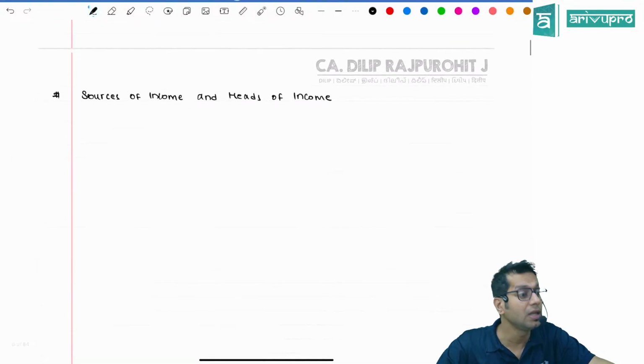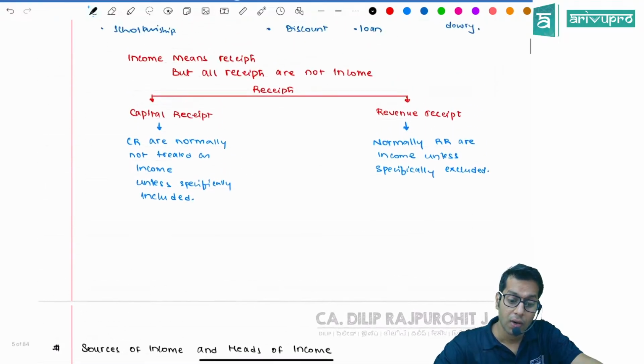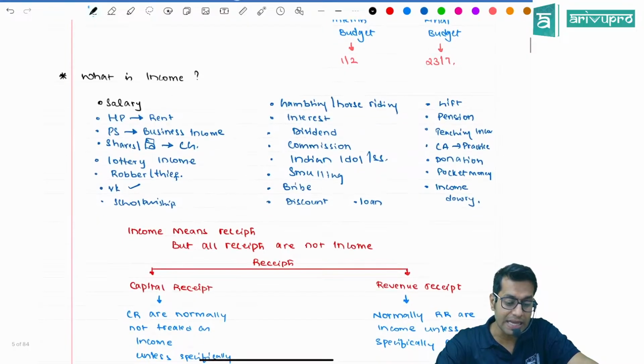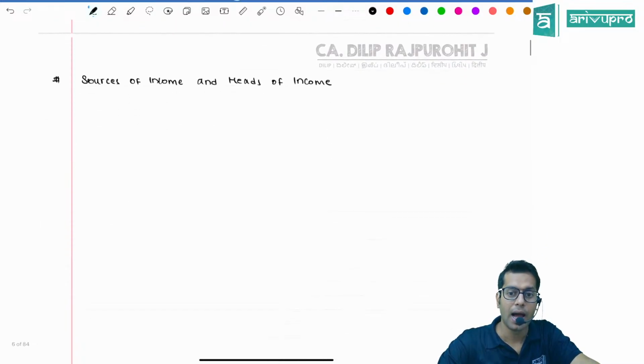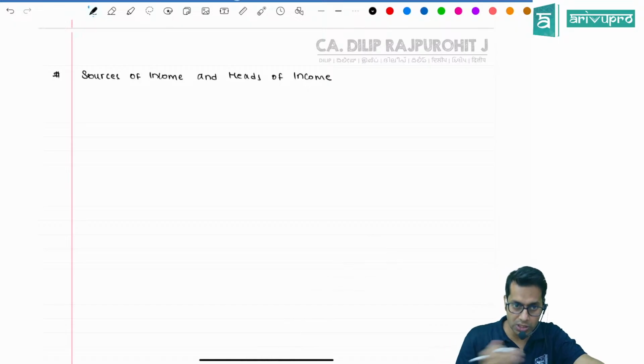Sources of income, in normal English, you tell me. Now, whatever we wrote is sources of income. Salary is a source of income. House property is a source of income. I am having 5 businesses: a sari business, a chudidar business, an electronic business. They are all different sources of my income.